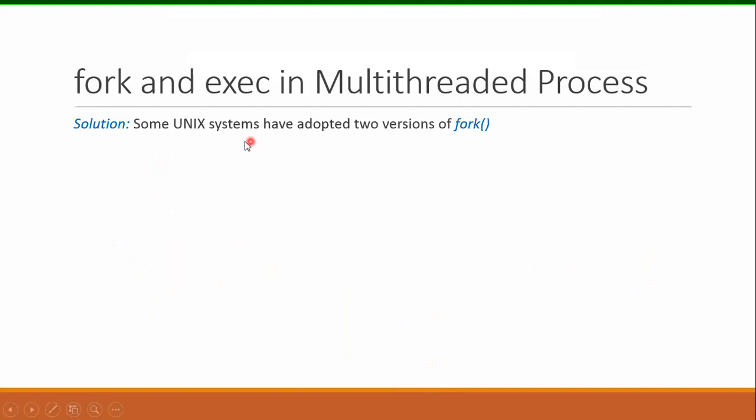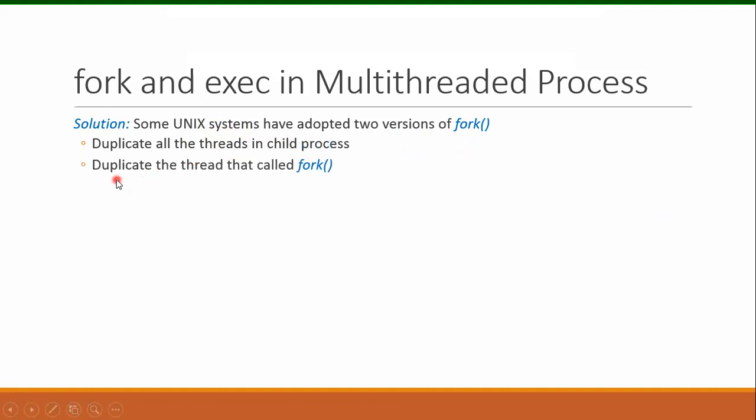Hence, some Unix operating systems have adopted this version of the fork. That is, either all the threads will be replicated in the child process or only a single thread will be replicated in the child process. So, some Unix systems will duplicate all the threads of the parent process in the child process. And Unix also supports that only the thread which invoked the fork system call will be duplicated in the child process.